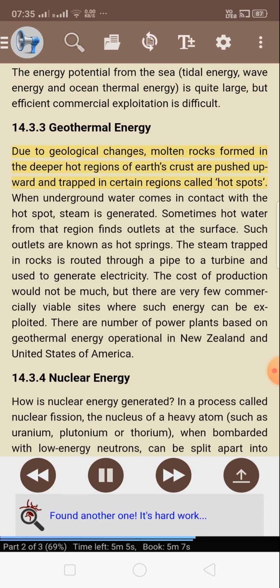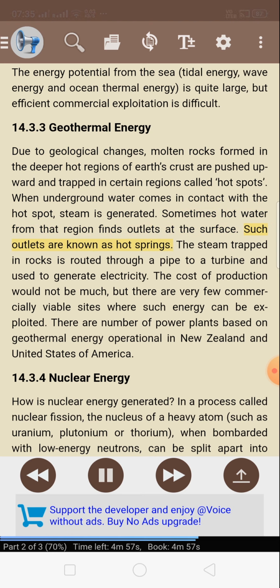Due to geological changes, molten rocks formed in the deeper hot regions of Earth's crust are pushed upward and trapped in certain regions called hotspots. When underground water comes in contact with the hotspot, steam is generated. Sometimes hot water from that region finds outlets at the surface. Such outlets are known as hot springs. The steam trapped in rocks is routed through a pipe to a turbine and used to generate electricity.